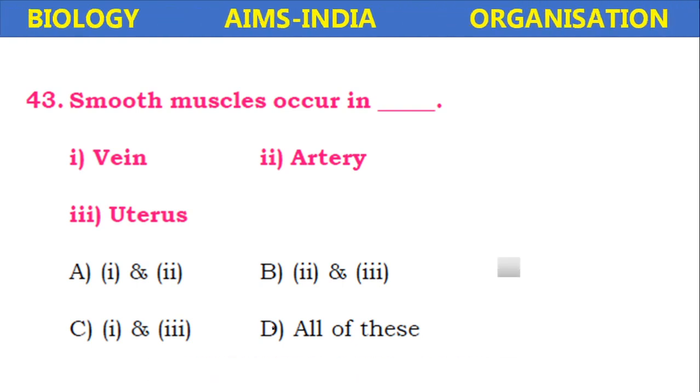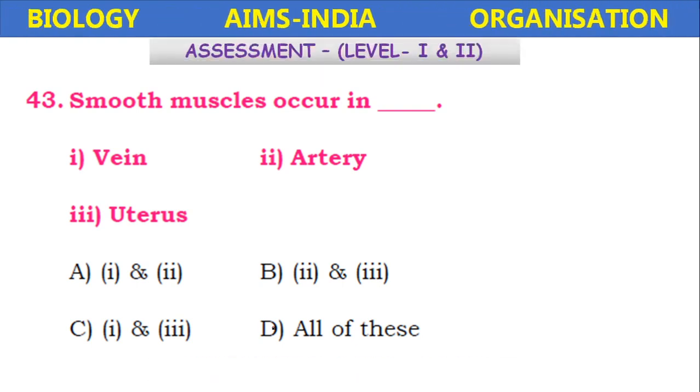Next, smooth muscles occur in vein, artery. Vein and artery are blood vessels. Uterus. Okay, so mainly artery and uterus, these two consist of smooth muscles. So B is the right answer.